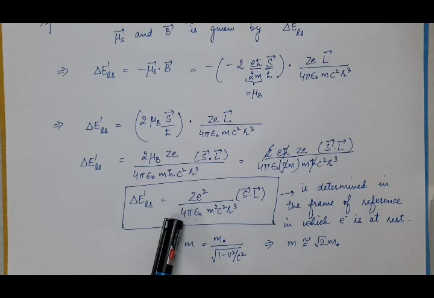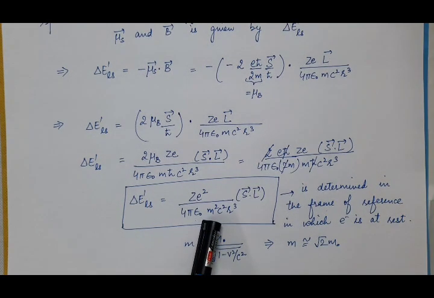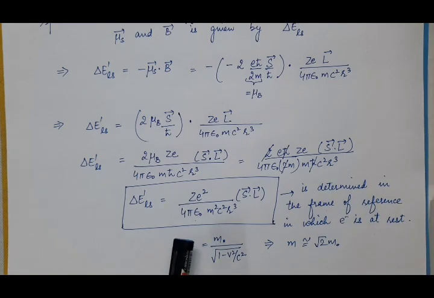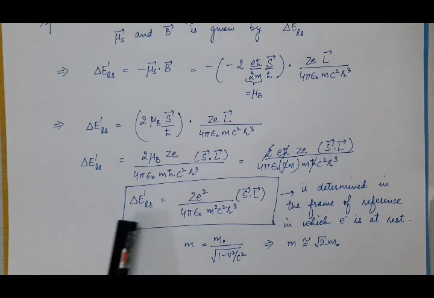And in this frame of reference here we have taken the electron at rest, so the mass of the electron is m naught. But when we transform this equation of energy to the frame of reference where the electron is actually revolving around the nucleus, we take the relativistic mass of the electron using the relativistic mass formula.